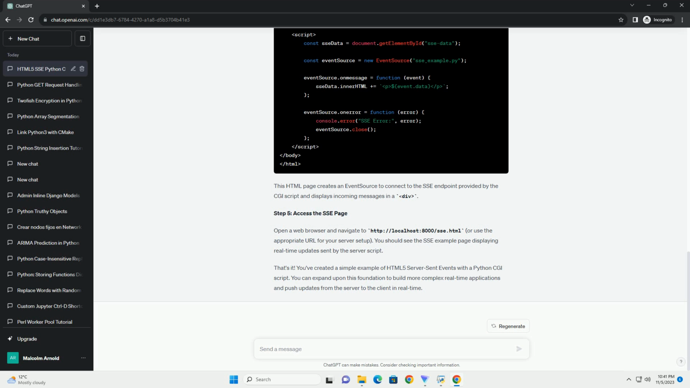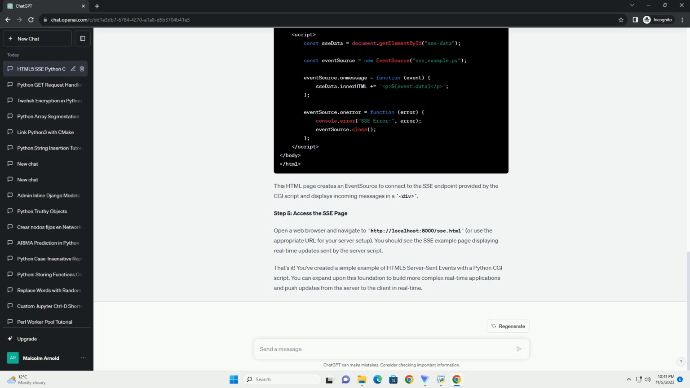Step 2. Create the CGI script. Create a Python CGI script, for example sse_example.py, to send server-sent events. This script will generate an HTML page with an SSE endpoint. Here's an example of the Python script. Make sure to mark the script as executable using chmod +x sse_example.py.